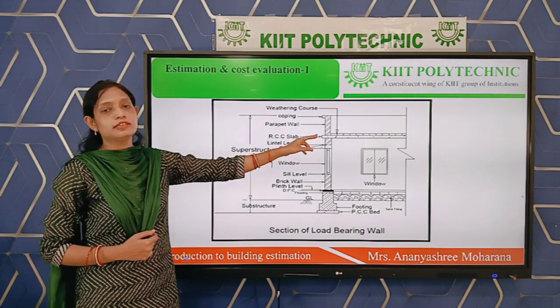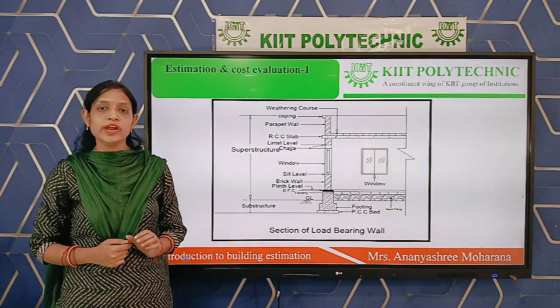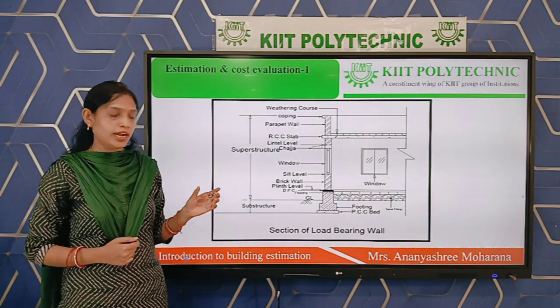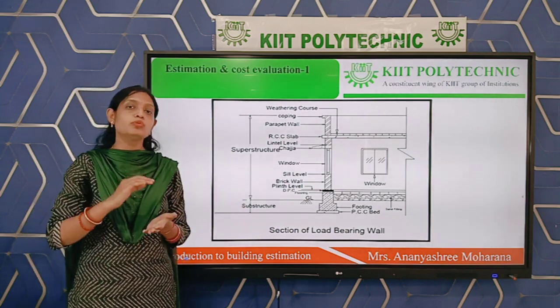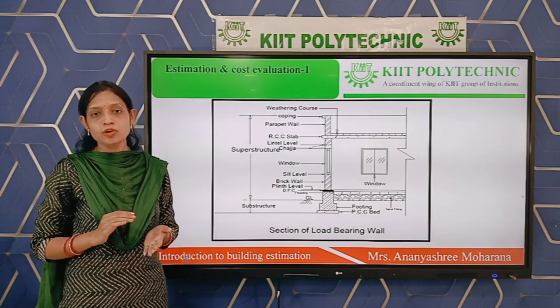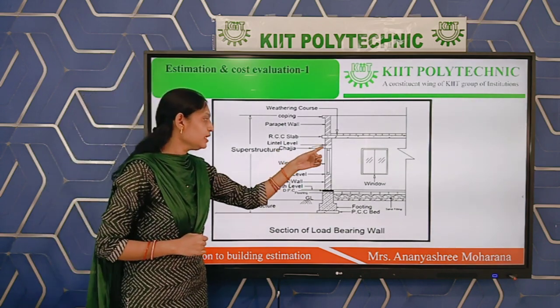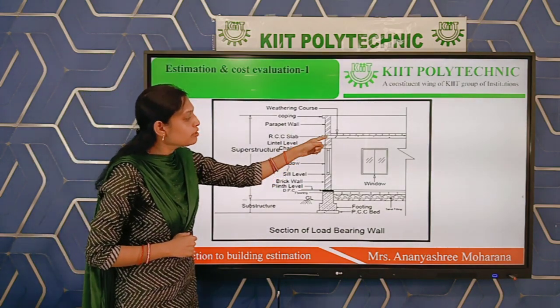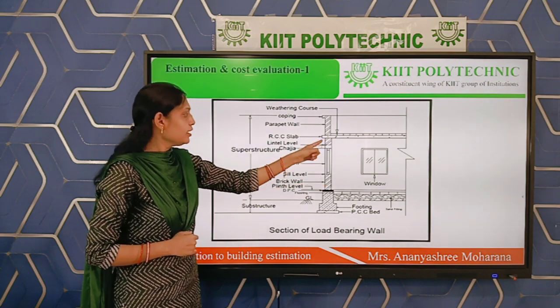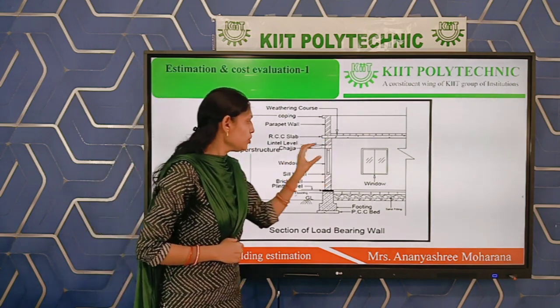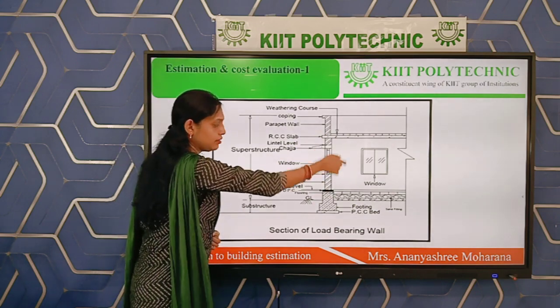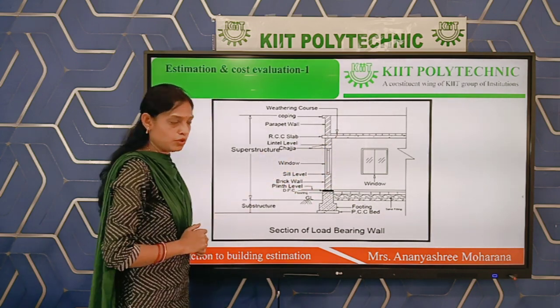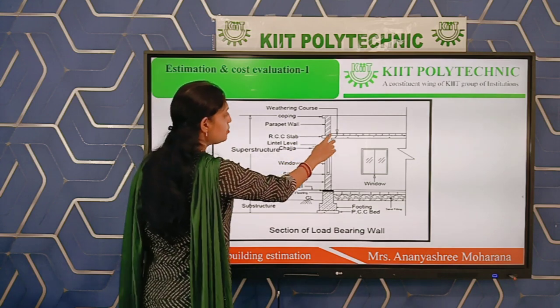So lintel is nothing but a concrete structure, and a reinforced structure also, which is provided to continue the brickwork over any opening. This is the lintel level. Over that some continuation is there with the brick. Next is your RCC slab. This height is called ceiling height, that means the total height of the room.